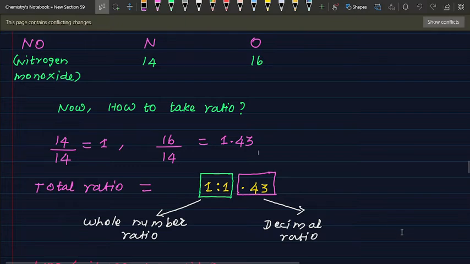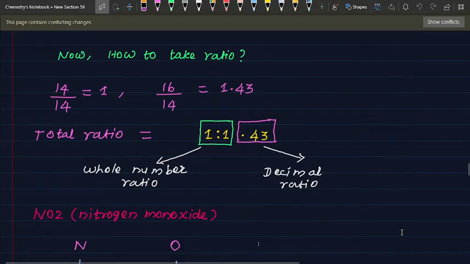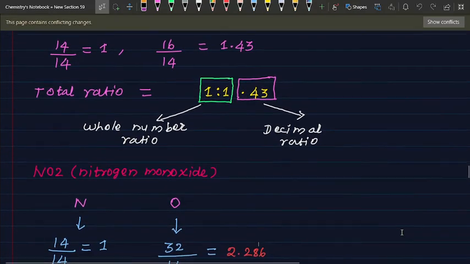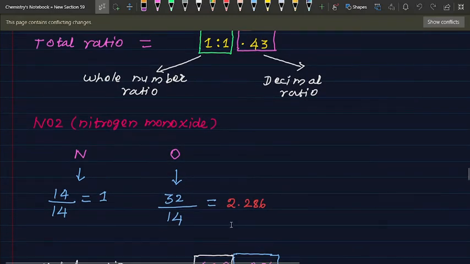See below. NO2, nitrogen monoxide. Sorry, nitrogen dioxide.